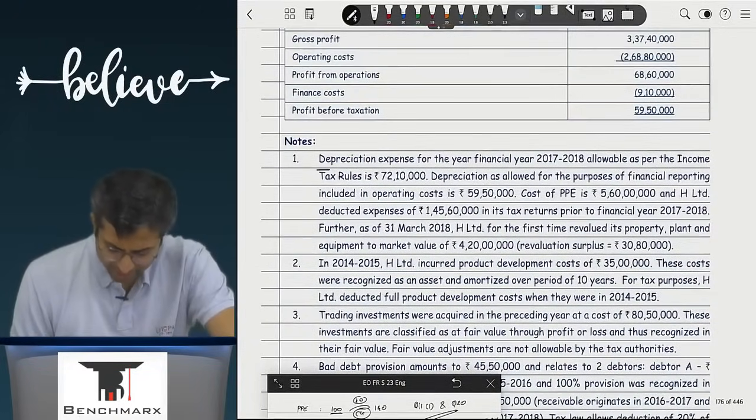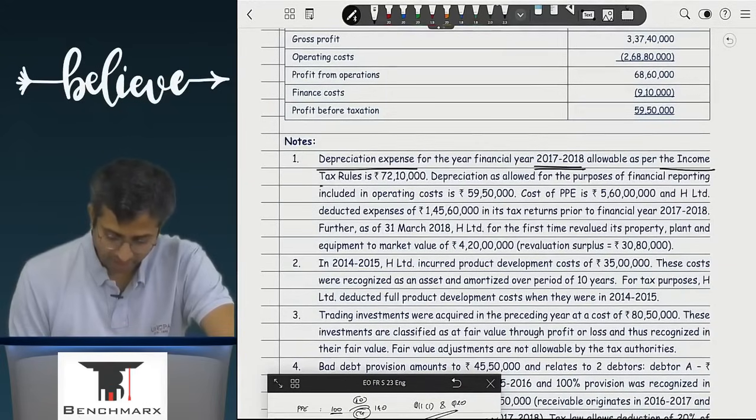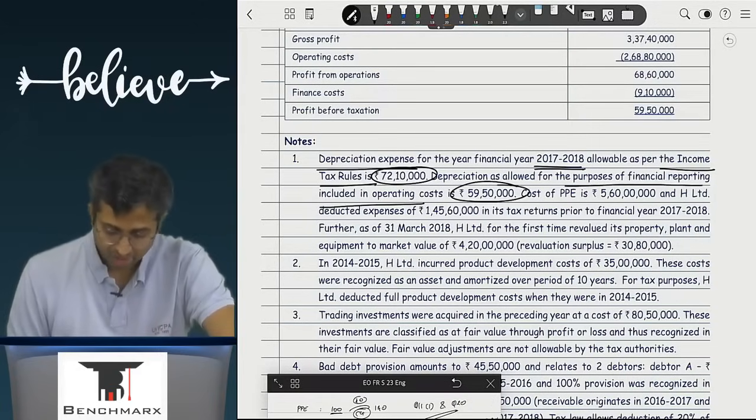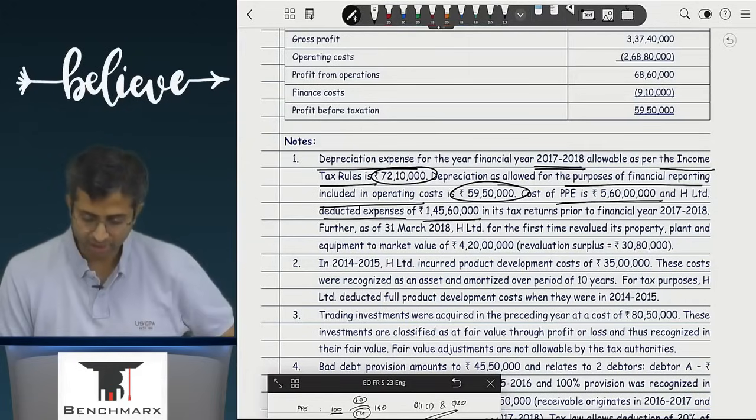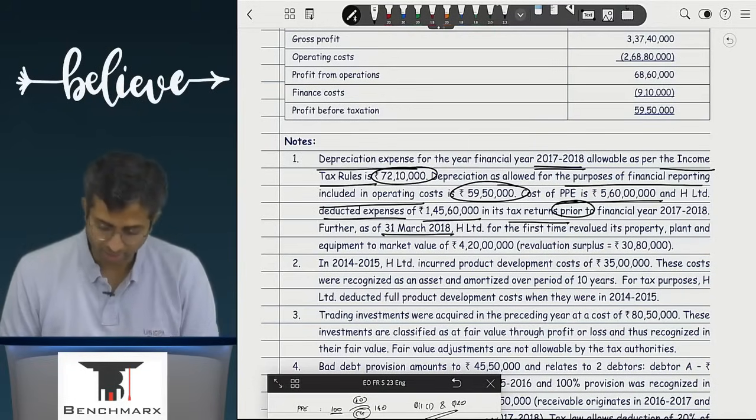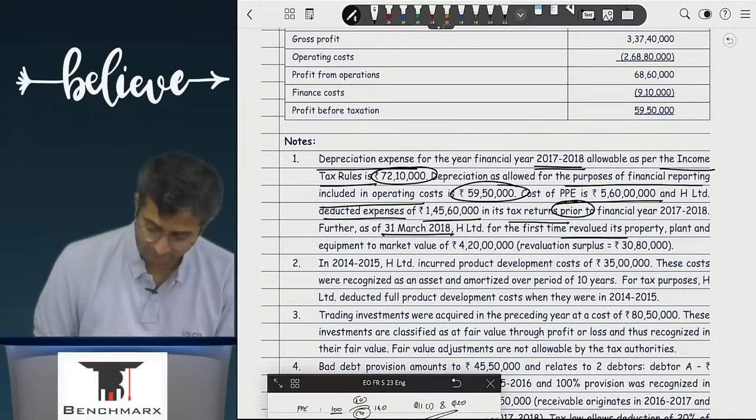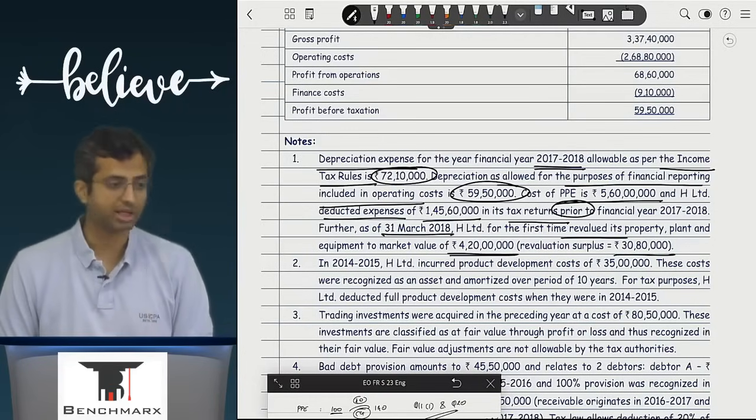Notes: depreciation expense for the financial year 17-18 allowable as per income tax rules is 72 lakh 10, and the depreciation allowed for the purpose of financial reporting in operating expenses is 59 lakh 50. Cost of BP is 5 crore 60 and deductible expenses of 1 crore 45 60 in its tax returns have already been deducted prior to the year 17-18. Further, as of 31st March 18, H for the first time revalued its property, plant and equipment to the market value of 4 crore 20. The revaluation surplus is 30 lakh 80.